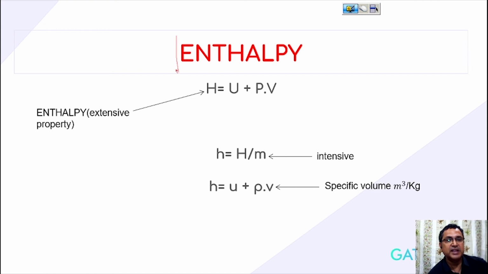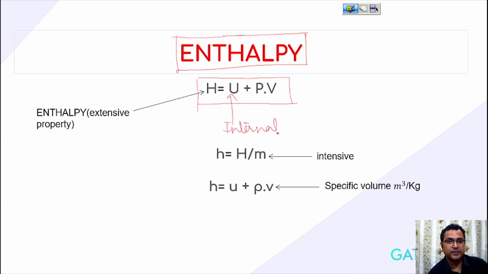Now come to enthalpy. What is enthalpy? In thermodynamics, in most places we use the term U plus PV. What is U? U is the internal energy. And what is PV? As I have already explained, this PV is flow work. Sometimes it will be considered as work.